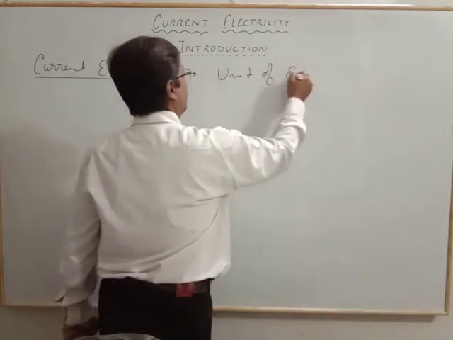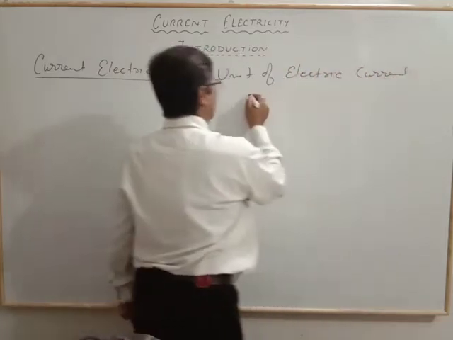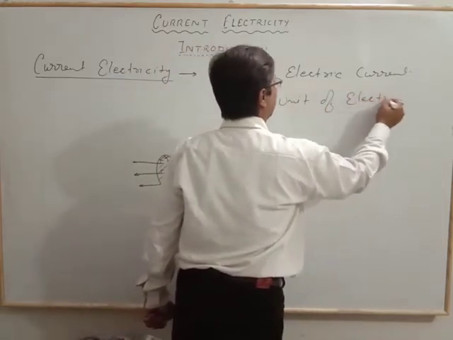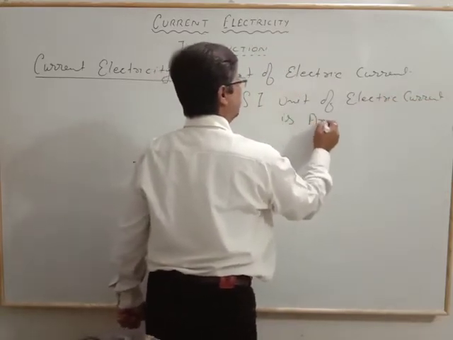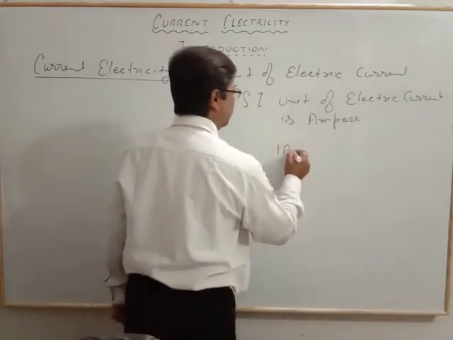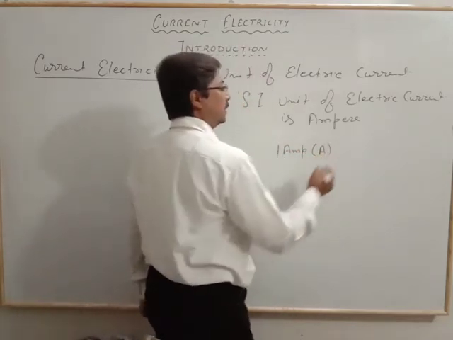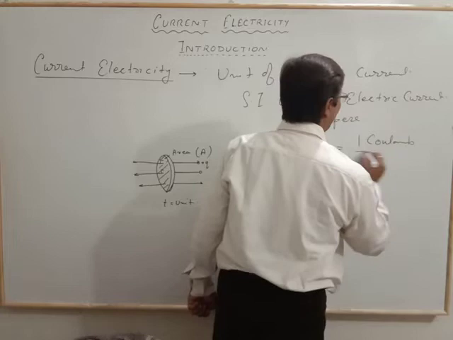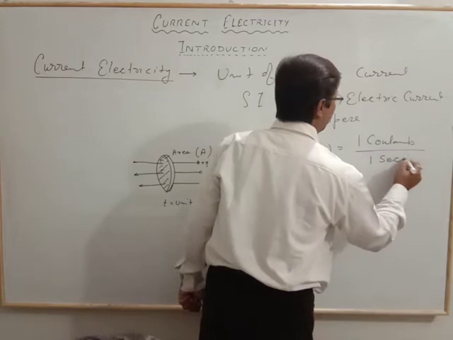The SI unit of electric current is ampere, or we may write 1 ampere, by the symbol A, that is equal to 1 coulomb of charge through any cross-sectional area in 1 second.